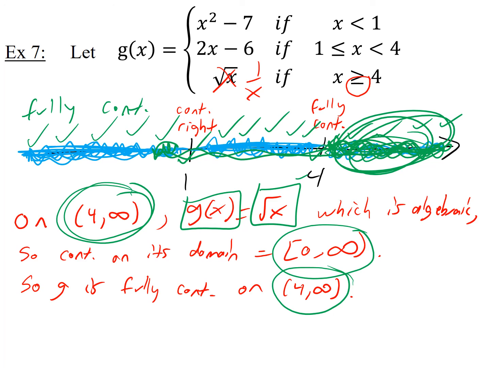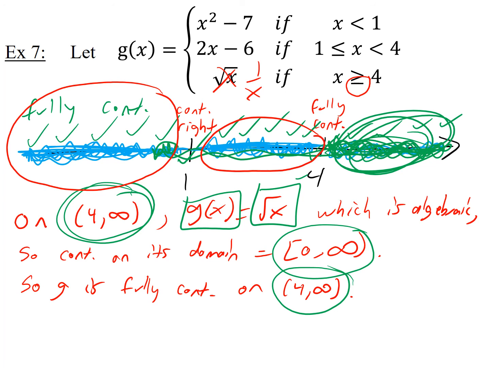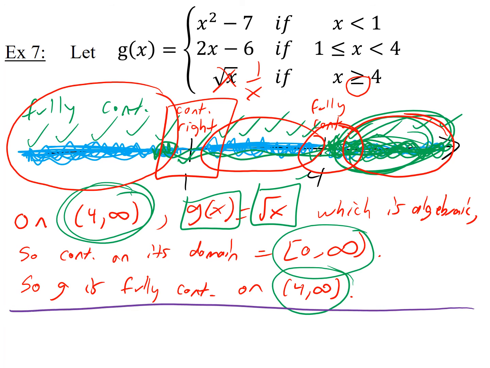Okay, so let's write down the final answer to this problem now. Basically, remember what we figured out is that f is fully continuous at all these numbers, fully continuous at all these numbers, fully continuous at all these numbers, even fully continuous at negative 4. And there was just one issue here, and the issue here was at 1, it's only continuous from the right. Okay, so let's write that answer down. So, I'm sorry, I might have said f, but anyway, g.